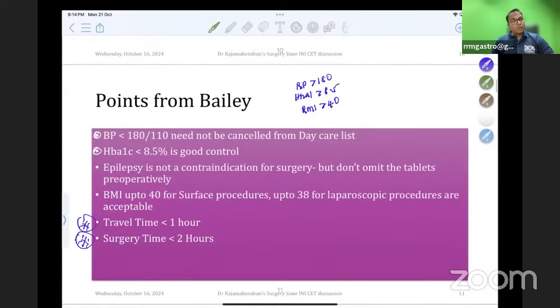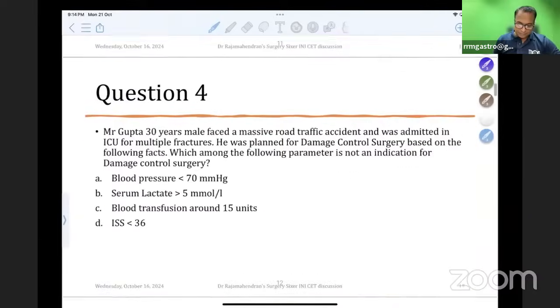So when is day case surgery contraindicated? BP more than 180, HbA1c more than 8.5, BMI more than 40, travel time more than 1 hour, and surgery time more than 2 hours are all contraindications for a day case surgery. We have to cancel the day case and either keep them for an overnight stay of 23 hours, or even for 1 or 2 days.